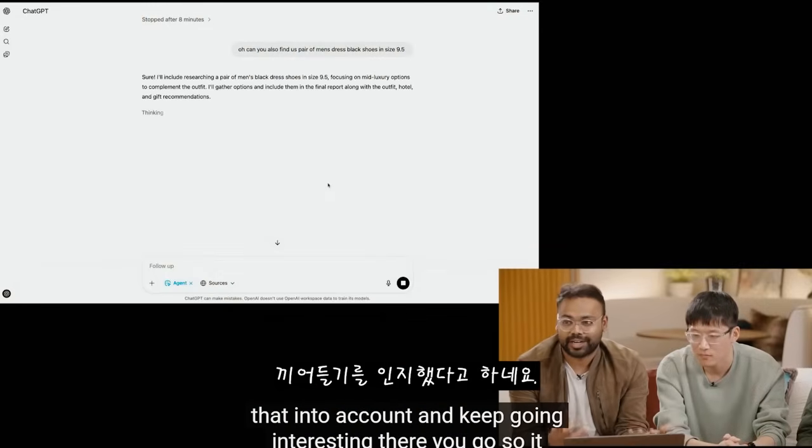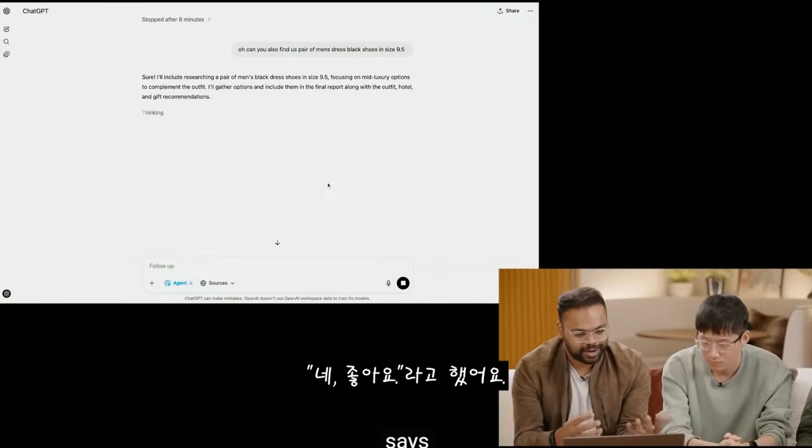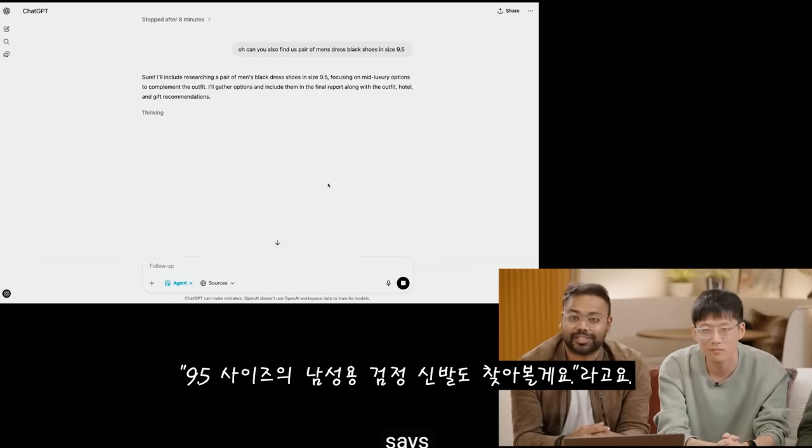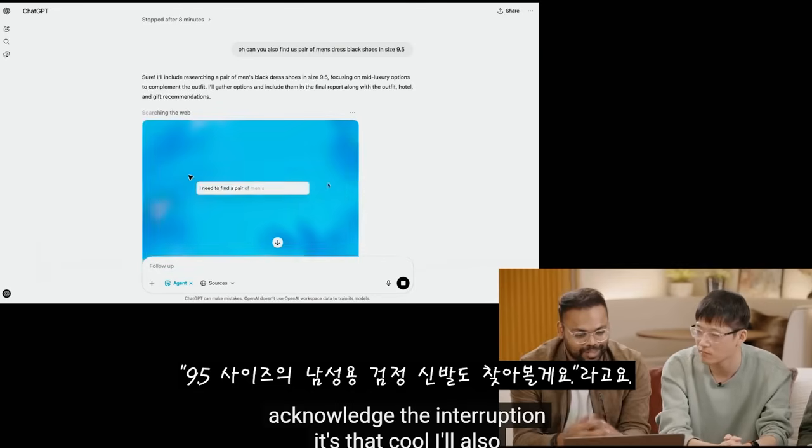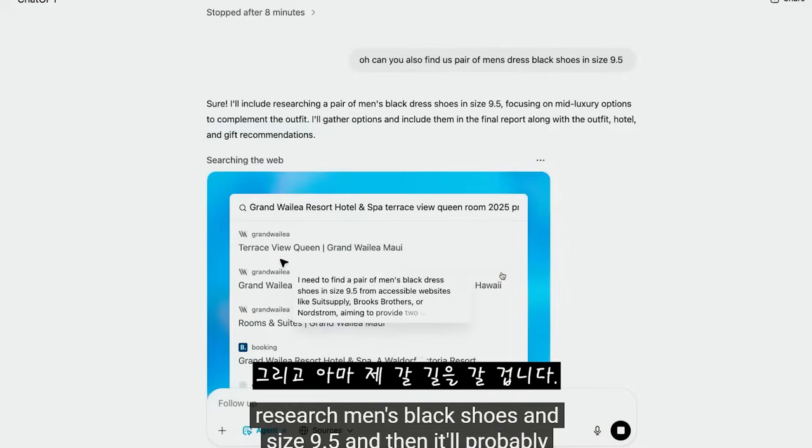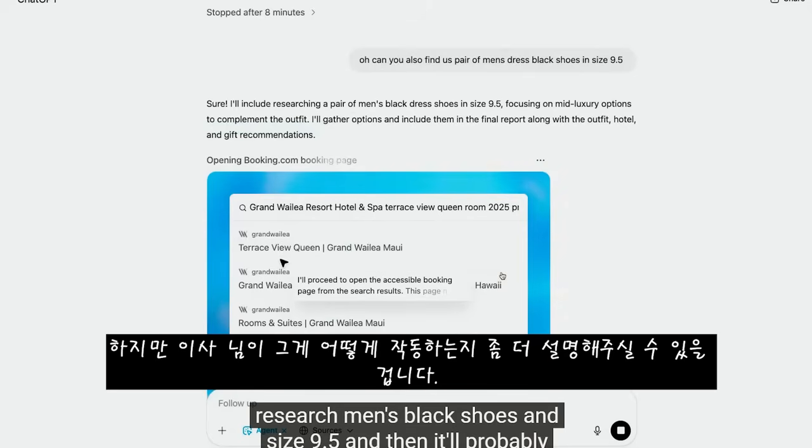There we go. So it acknowledged the interruption. It said, okay, cool, I'll also research men's black shoes in size 9.5, and it'll probably get on its way. But maybe Isa can tell us a little bit more about how that works.